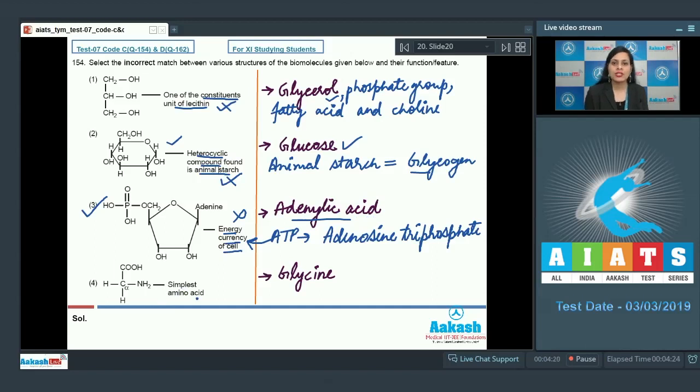In the last match, the feature given is simplest amino acid, and as it is also a correct match, this cannot be a correct answer to our question because this structure represents glycine, which is the simplest amino acid. So the correct answer to this question is option number 3. Let's discuss our next question.